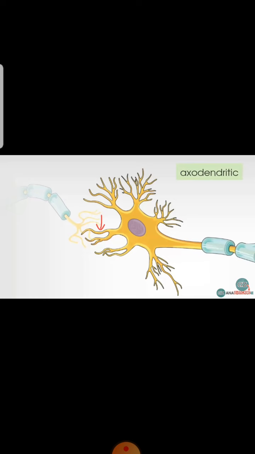So there are basically three types of junctions: the axosomatic, the axodendritic, and the axoaxonic. The axodendritic is between the axon terminal branches and the dendrites of another neuron. The axosomatic is a junction between the axon branches and the cell body, and the axoaxonic is between the axon branches.